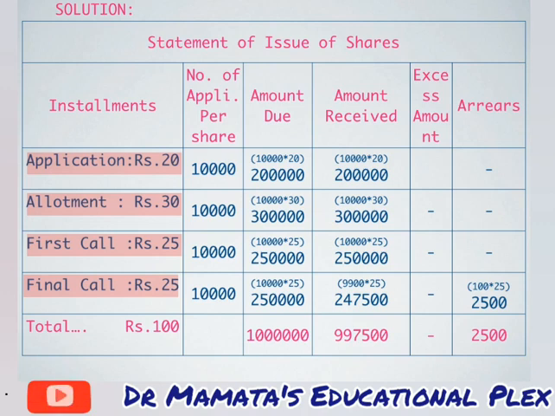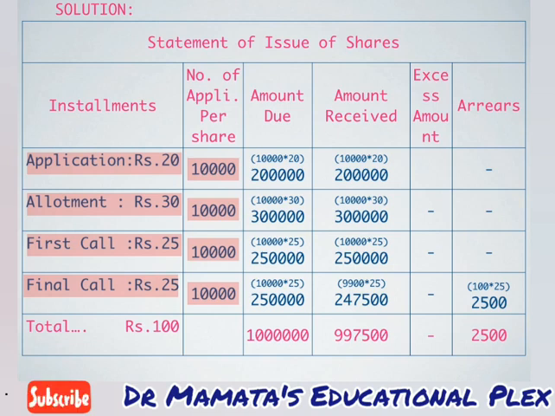Now the number of applications per share. The company has issued 11,000 shares, but the applications we have received are only 10,000. So the number of applications will be 10,000 on application, and since we have allotted all the received applications, allotment is of 10,000, first call is made on 10,000 shares and the final call is also made on 10,000 shares.